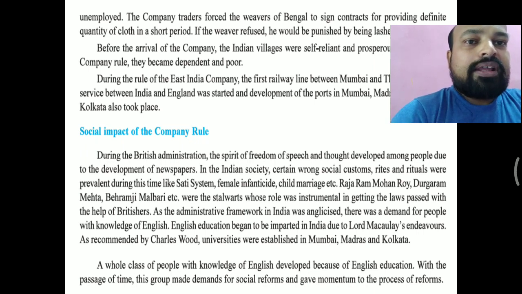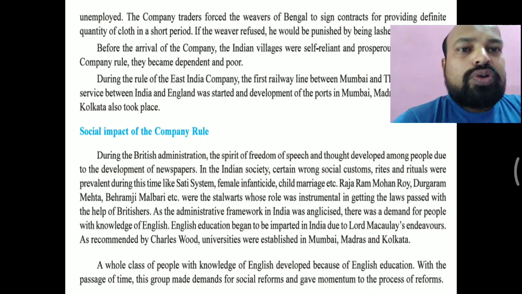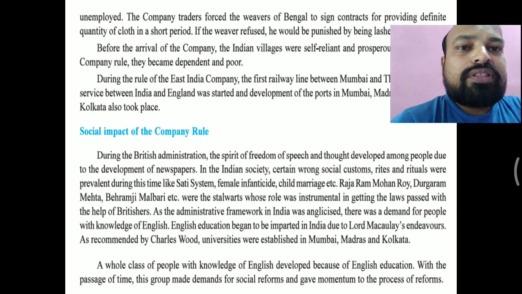And William Bentinck passed this law about the abolition of the system in India. As the administration framework in India was anglicized, there was a demand for people with knowledge of English. English education became imparted in India due to Lord Macaulay's endeavors, as recommended by Charles Wood.